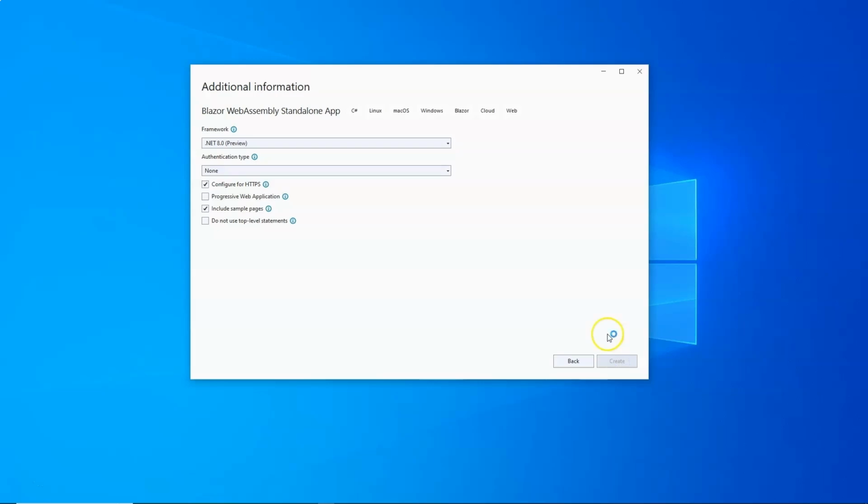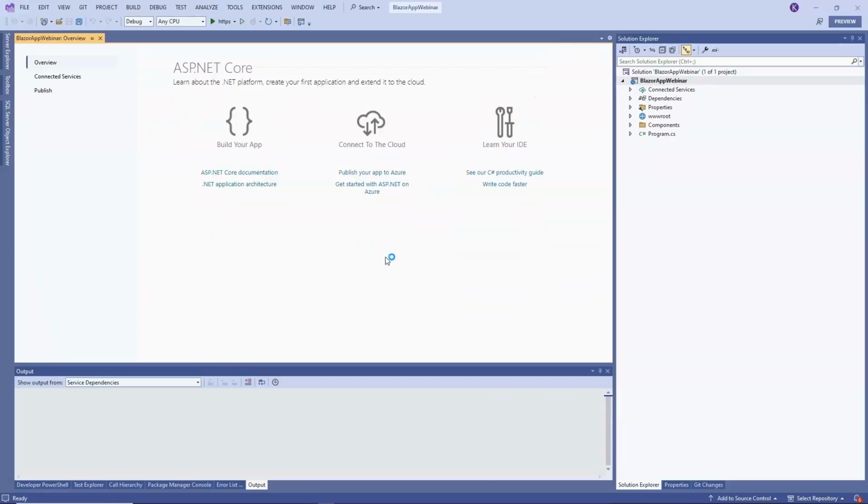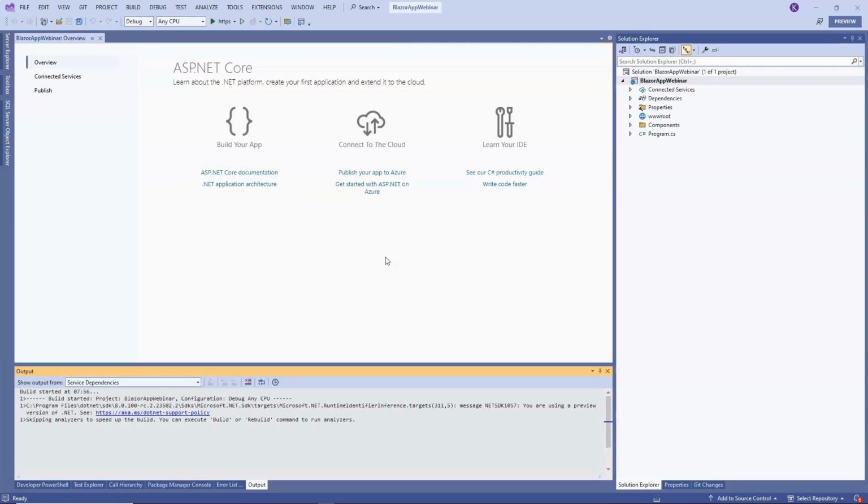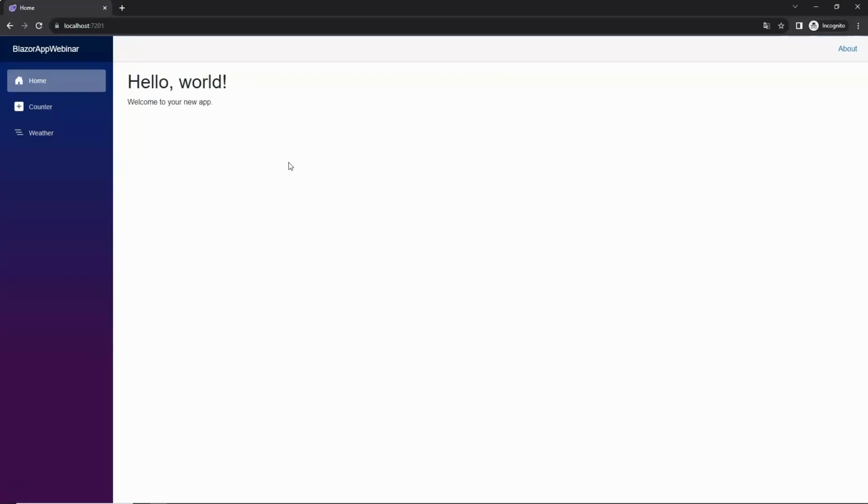And maybe to start, I will run this project and then I will show you how it looks in the code. So I press Ctrl F5, I run the application, and this is how our application looks. And you will notice that right from the start, we have a quite user-friendly application template. So here on the left side, we have our menu and we have the main page where we just display some message. Next, we have the counter page, and if you click on this button, you'll notice that the counter increases without any page refresh and of course without using JavaScript code.